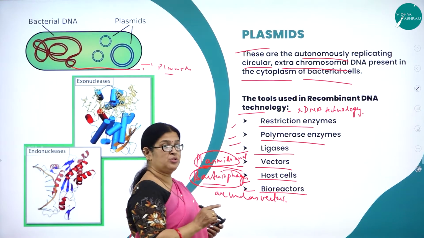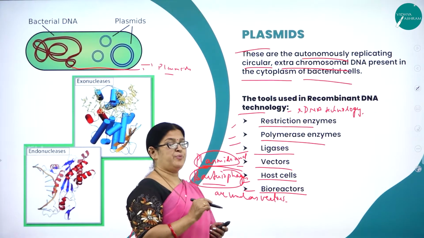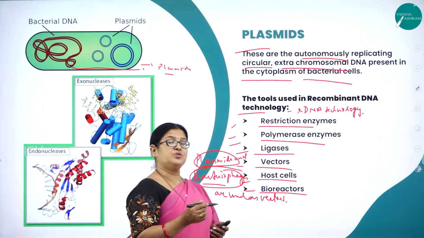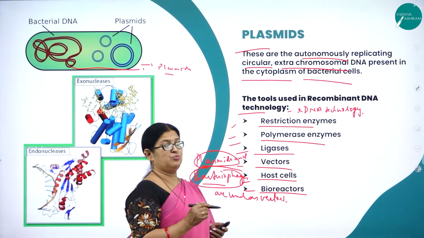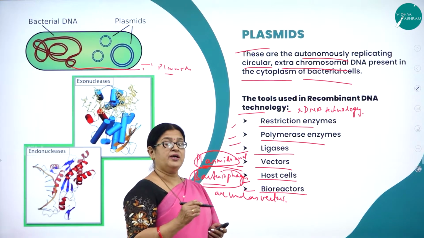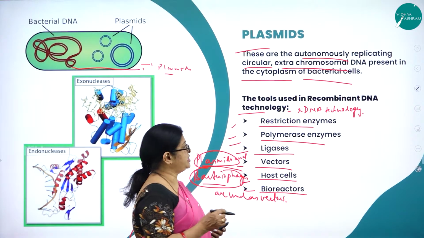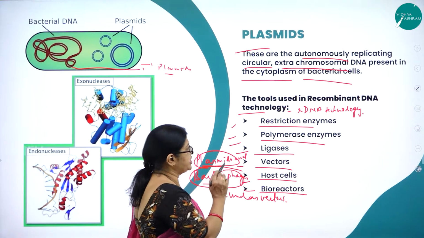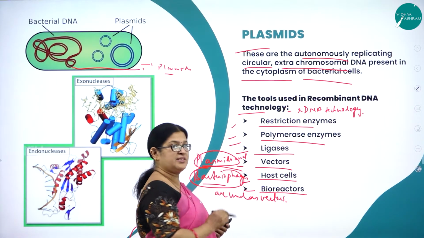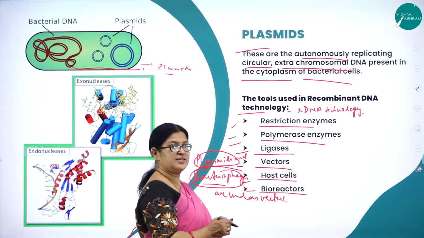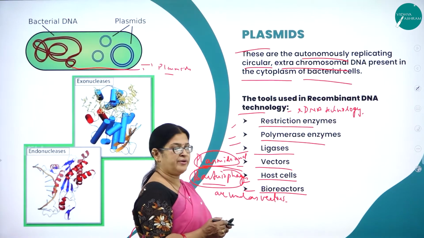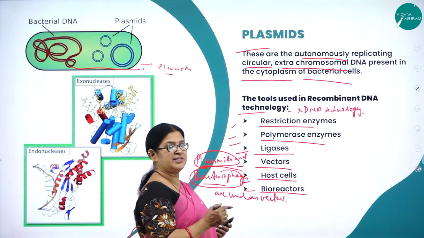What are the tools? A very, very important concept which is usually asked also in the examination. What are the tools that are used for recombinant DNA technology? So they are restriction enzymes, polymerase enzymes, ligases, vectors, host cells and bioreactors. So now let us understand one by one.